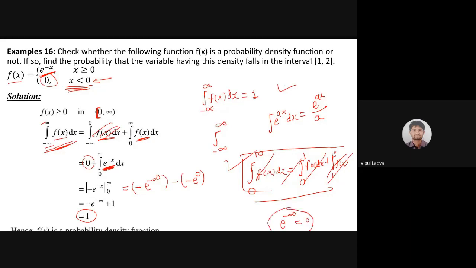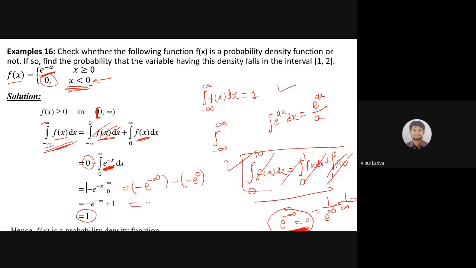Why it is 0? Because e raised to minus infinite is nothing but 1 upon e raised to infinite, and e raised to infinite is infinite. So 1 upon infinite, and we know that 1 upon infinite is always 0. So याद ये रखना है आपको, ये बार बार आएगा ये टर्म, काफी सारे क्वेश्चन में आ सकता है. e raised to minus infinite is 0, and hopefully you guys are good with this because आपने वो Fourier series पढ़ा हुआ है, उसमें भी ये आता था.